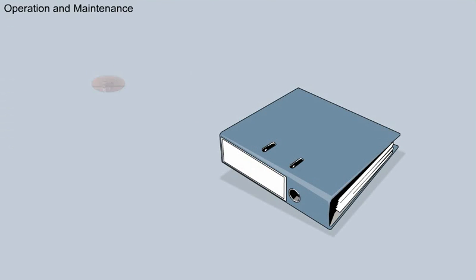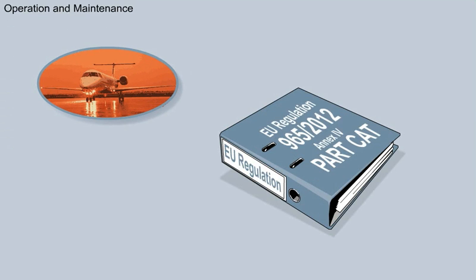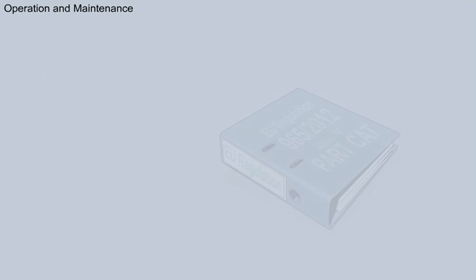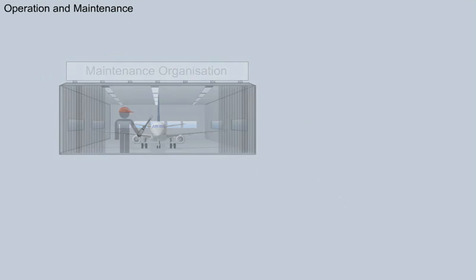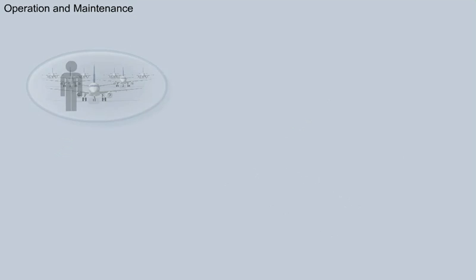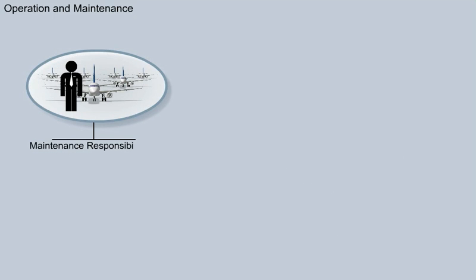Operation and maintenance. The rule of the operation of commercial air transport with airplanes is EU Regulation 965/2012, Annex IV Part CAT. Although the maintenance physically has to be done in a 145 maintenance organization, the operator has certain maintenance responsibilities. The operator is responsible for the airworthiness of his aircraft.